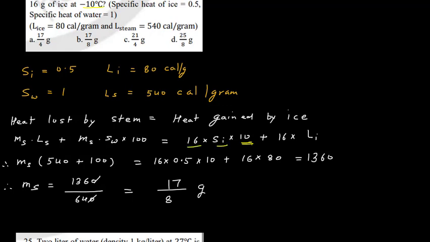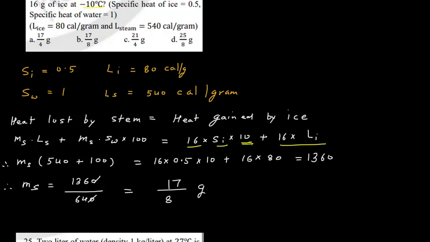Plus now from 0 degree it is converting in water. So it is 16 into latent heat of ice. Latent heat of ice we can say, yes, fine. So 16 into 0.5 into 10 plus 16 into latent heat of ice, which is 80.